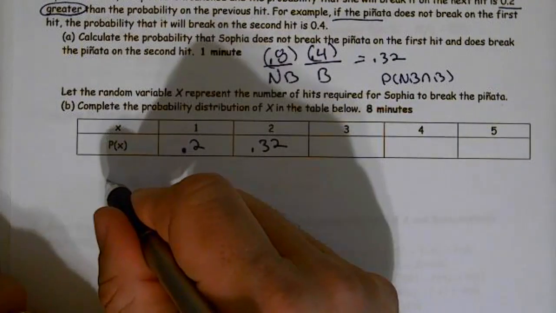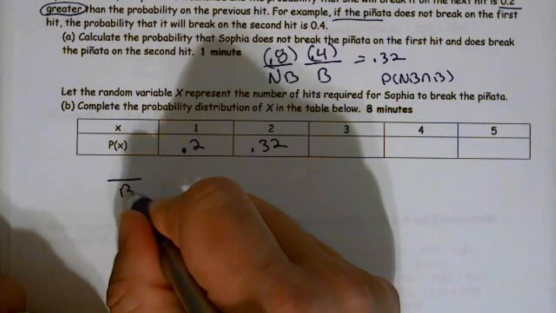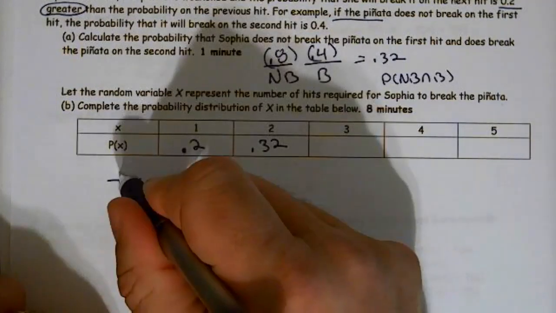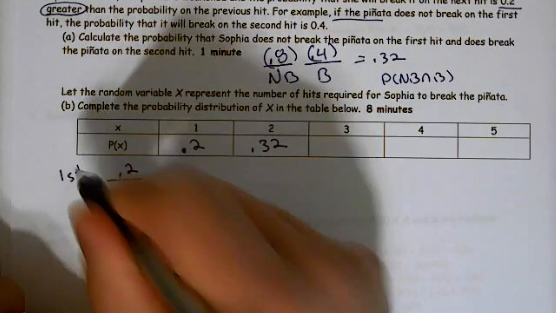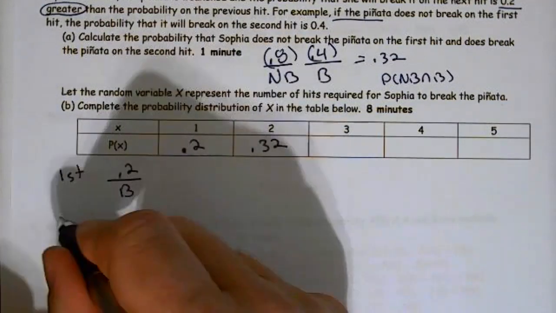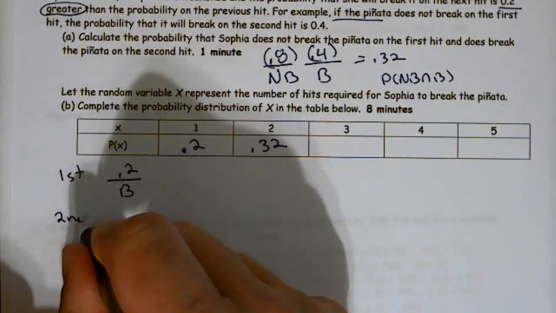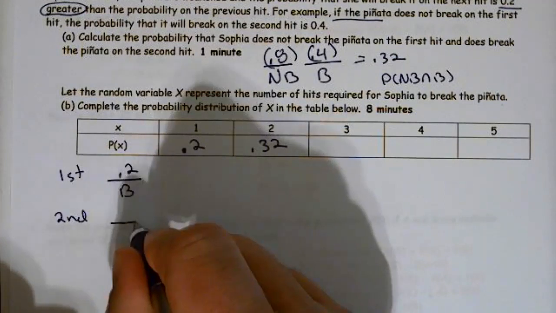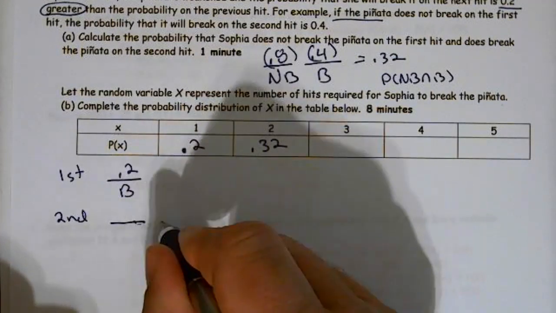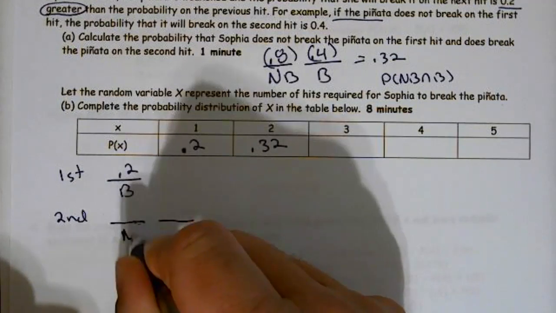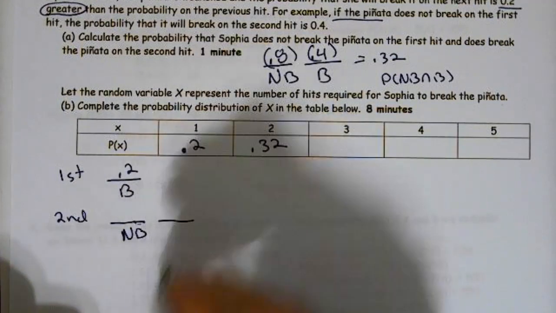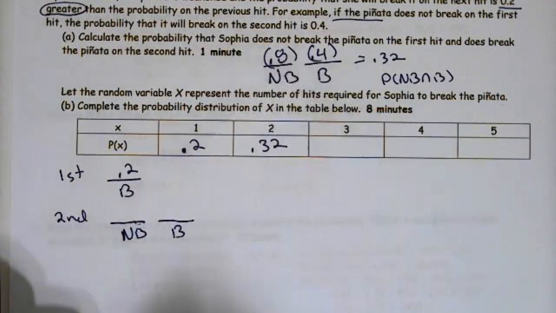So we're going to start an organization and see if we can figure out how to work this problem. The probability it breaks on the first one is 0.2. This would be our first swing for Sophia. Then we have a second swing, where we're looking at not breaking on the first hit and breaking on the second hit.